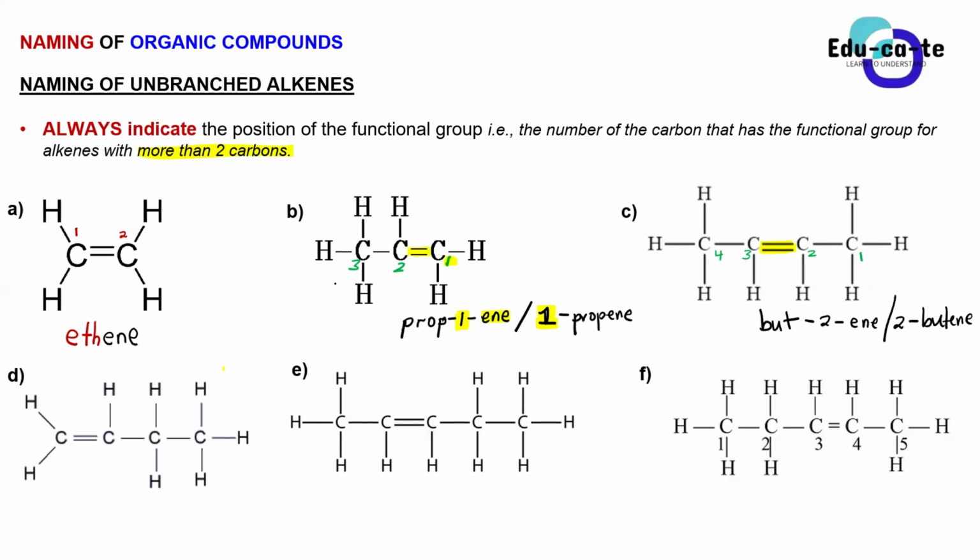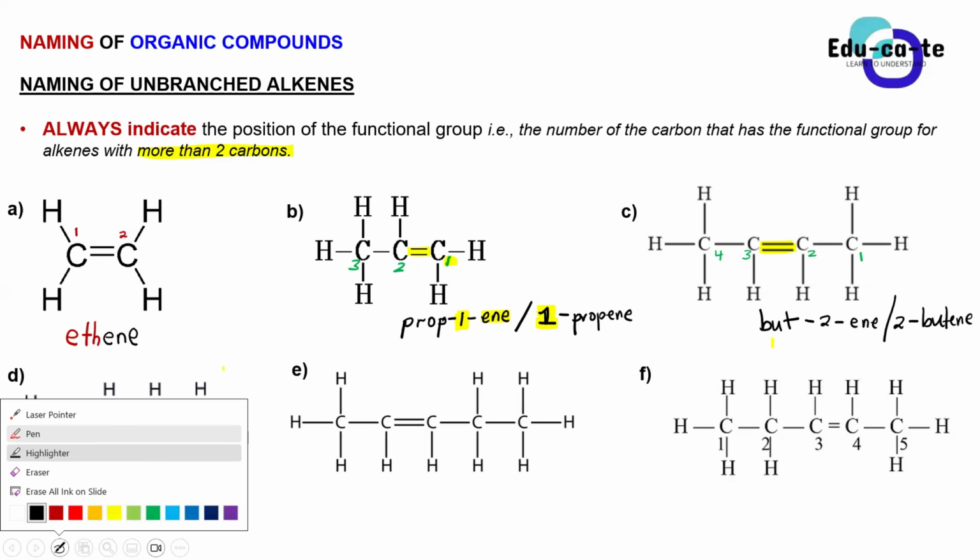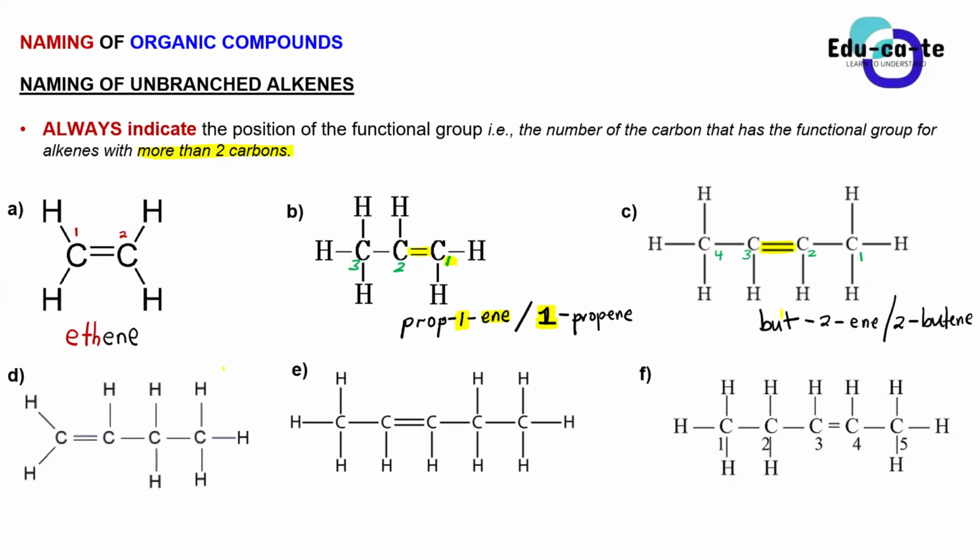After writing the root name, but, which tells us the number of carbons in the parent chain, you write the position of the functional group. This is an alkene, and remember, guys, for alkenes the double bond is between 2 carbons. Which one do you write? You write the lowest carbon. Here it's between carbon 2 and carbon 3, so we say it's on carbon 2. Then the last part is ene, which tells us the homologous series.